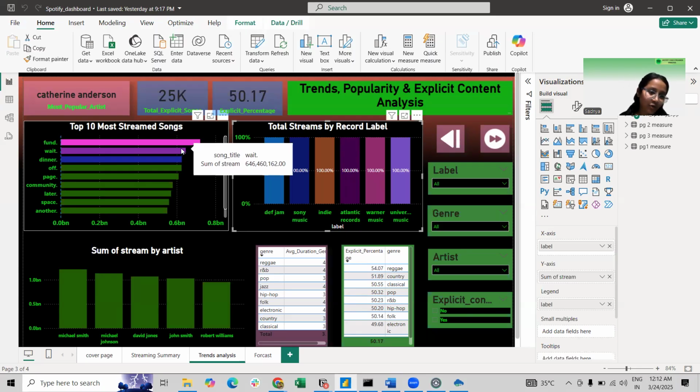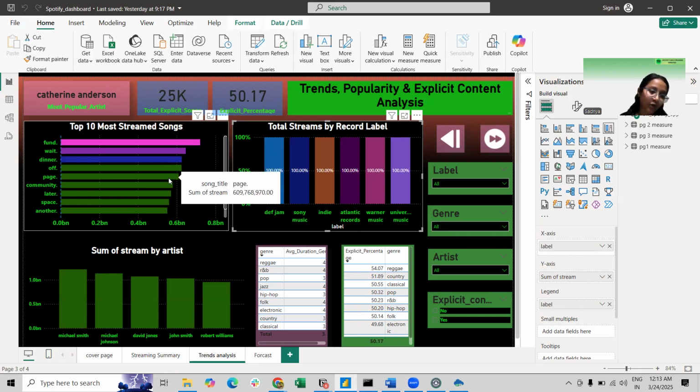The most streamed song is Fun, followed by Wait and Dinner. Community has 579 million streams, making it one of the top streamed songs. The bar chart provides the comparison of song popularity based on the total streams. Then we can see the total streams recorded by the label.